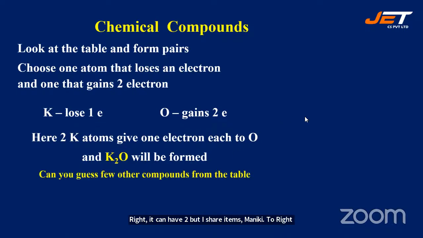So can you guess a few other compounds from the table? Make it fast. You are saying CO2.